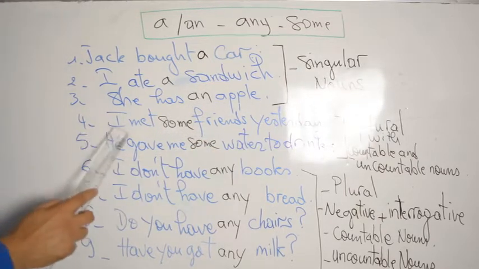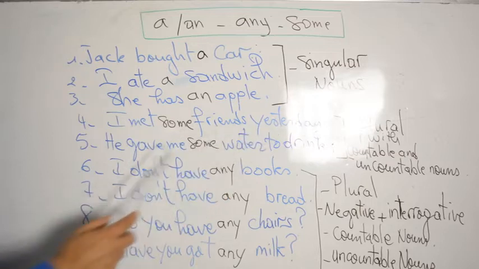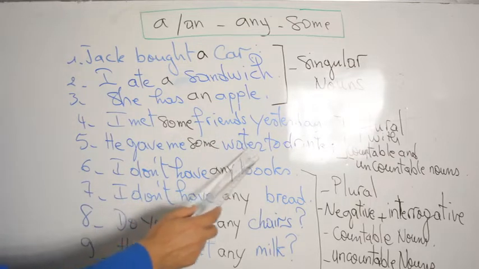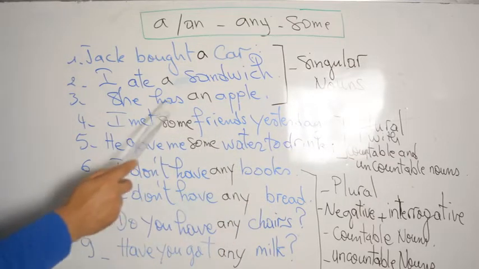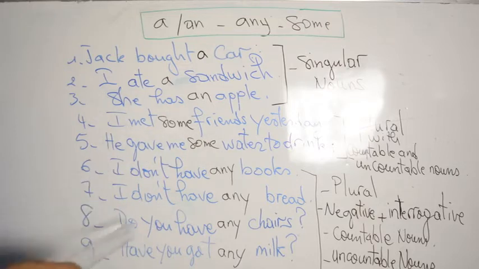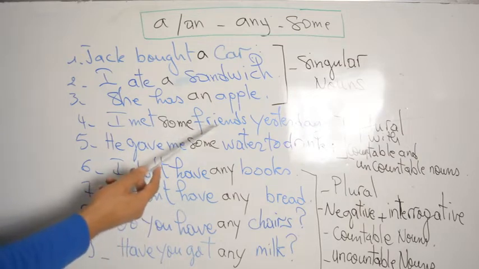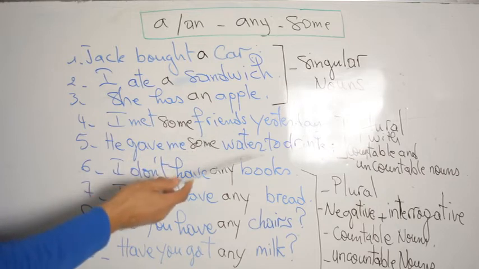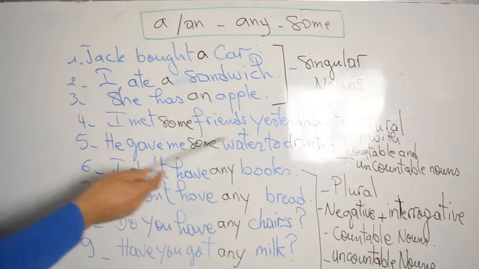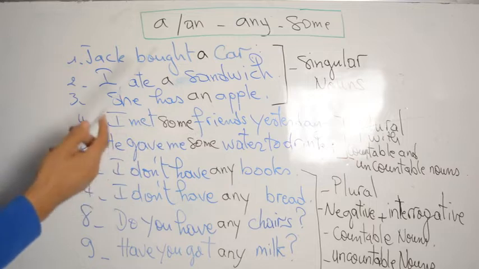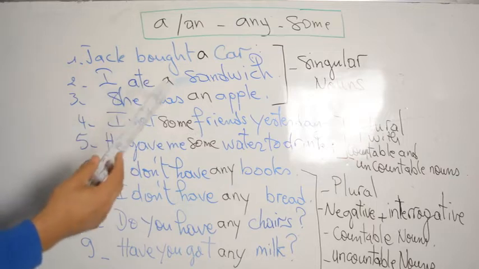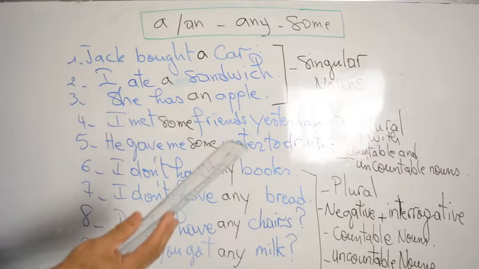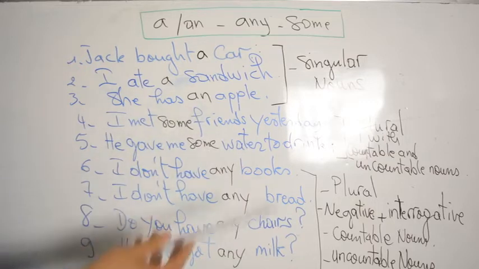Here, number 4, I met some friends yesterday. He gave me some water to drink. So, what do you mean by some? Some, we use it in order to express what? To express plural form, right? We use it to express plural form with countable nouns, and we use it with uncountable nouns, right? Here we have some friends. Some friends may be one friend, two friends, not two, one, 3, 4, or 5, or 6. You know, the number of friends is limited.